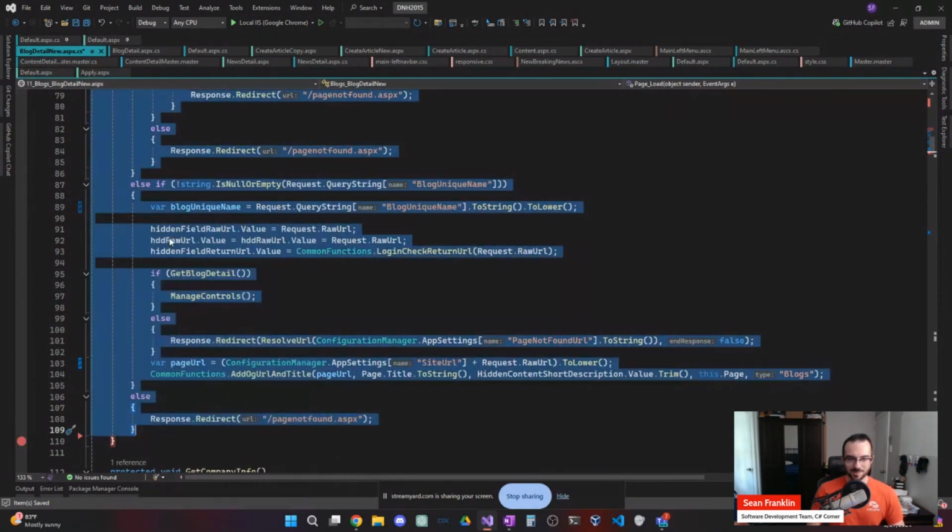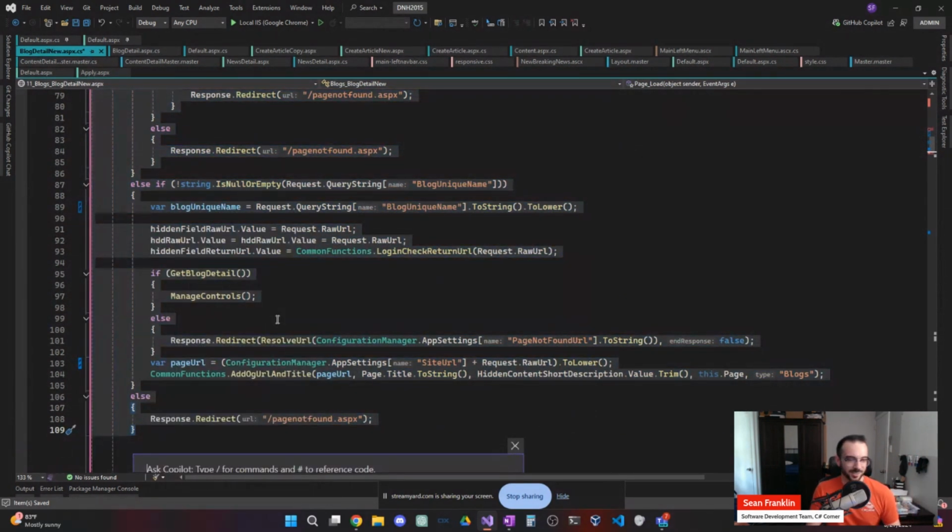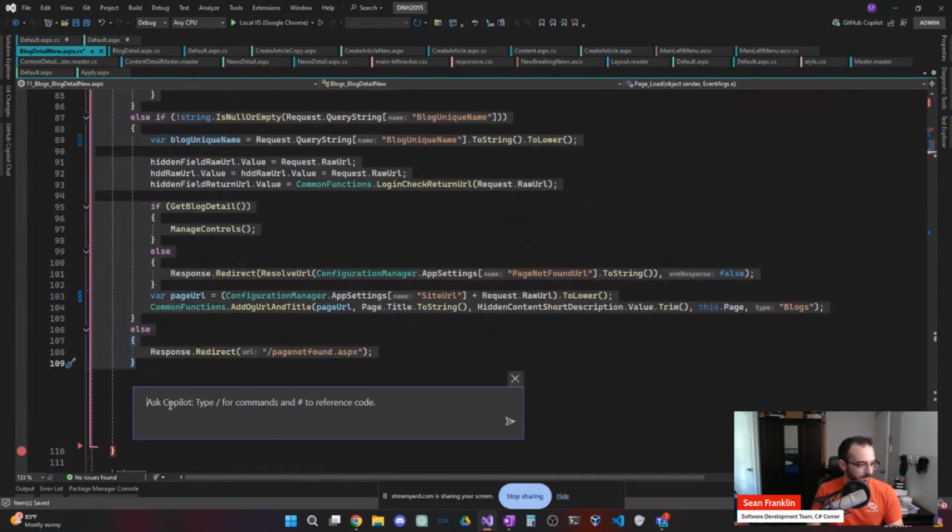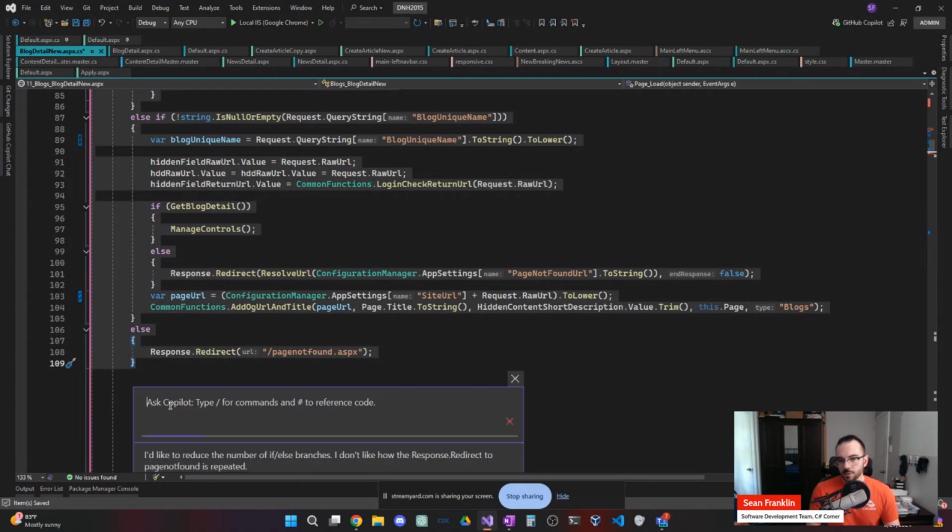And we don't have to keep doing these individual steps, but I'm doing this to demonstrate step by step these refactoring steps that we can make. So I can say, I'd like to reduce the number of if-else statements. I'll just say branches. I like branches better. I don't like how the Response.Redirect to page not found is repeated. We'll see what it does here.